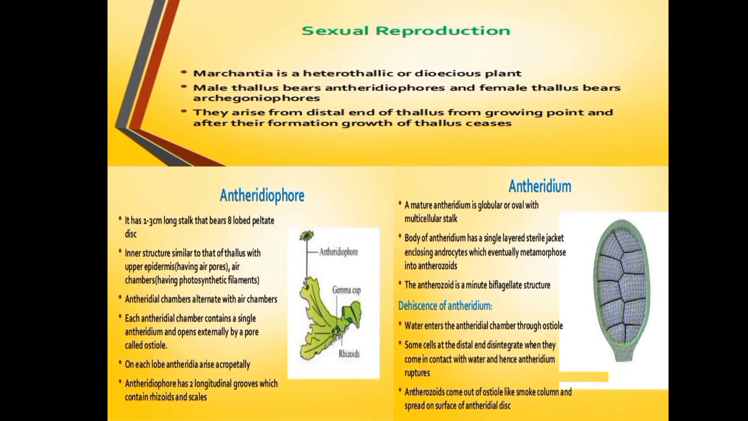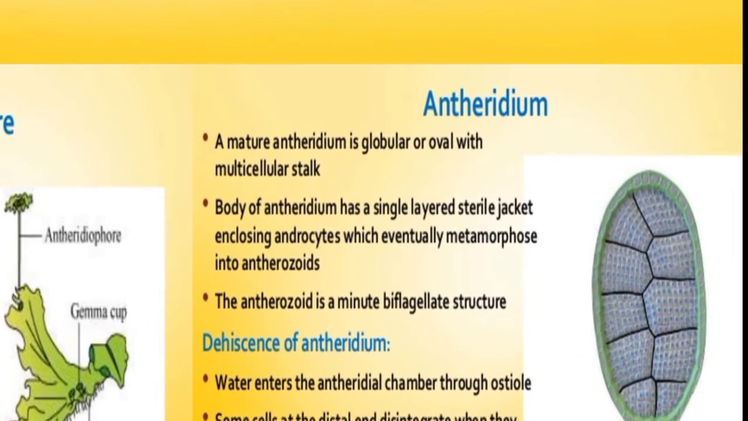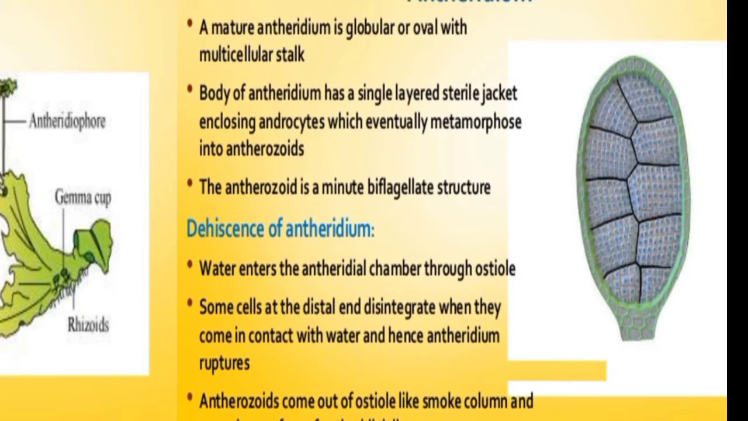The male gametes are called antherozoids. Each antherozoid is elongated, coiled, and flagellated. The antherozoids are formed within the male sex organ called the antheridium. Each antheridium is globular with a short stalk, and the jacket layer encloses numerous cells called androcytes. These androcytes form the antherozoids when the antheridium ruptures and the antherozoids are liberated outside. So you can see the structure here.